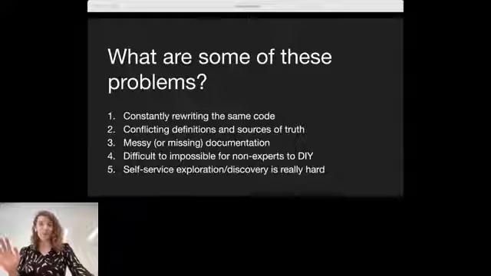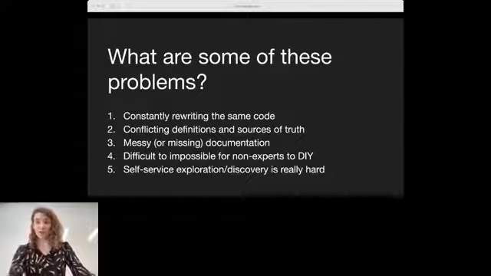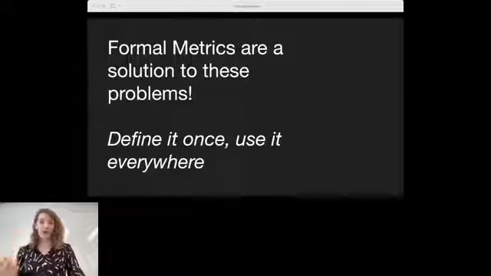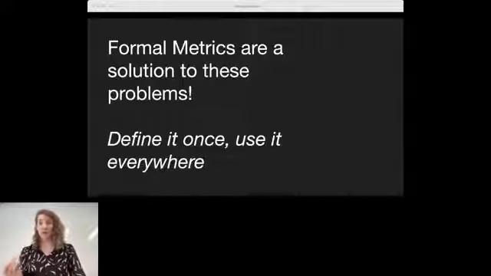Now, this isn't meant to be every single problem that exists. And for some ways that we approach this, these things don't really exist. But quite often, these are what we find ourselves thinking about or encountering. So formal metrics are a solution to these problems. The idea really boils down to this. We want to define things once. We want to use them everywhere.